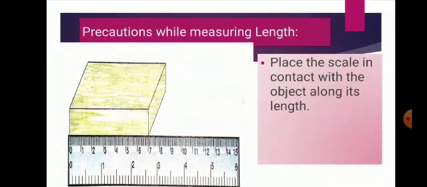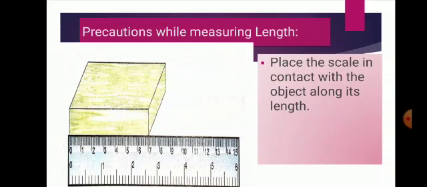Now next is precautions while measuring length. We have to take certain precautions while measuring length by using a meter scale or ruler, and these precautions are necessary to get the correct reading of the length. If these precautions are not taken, an error will come in the measurement of length. So the first is the scale should be placed parallel to the side of the object being measured.